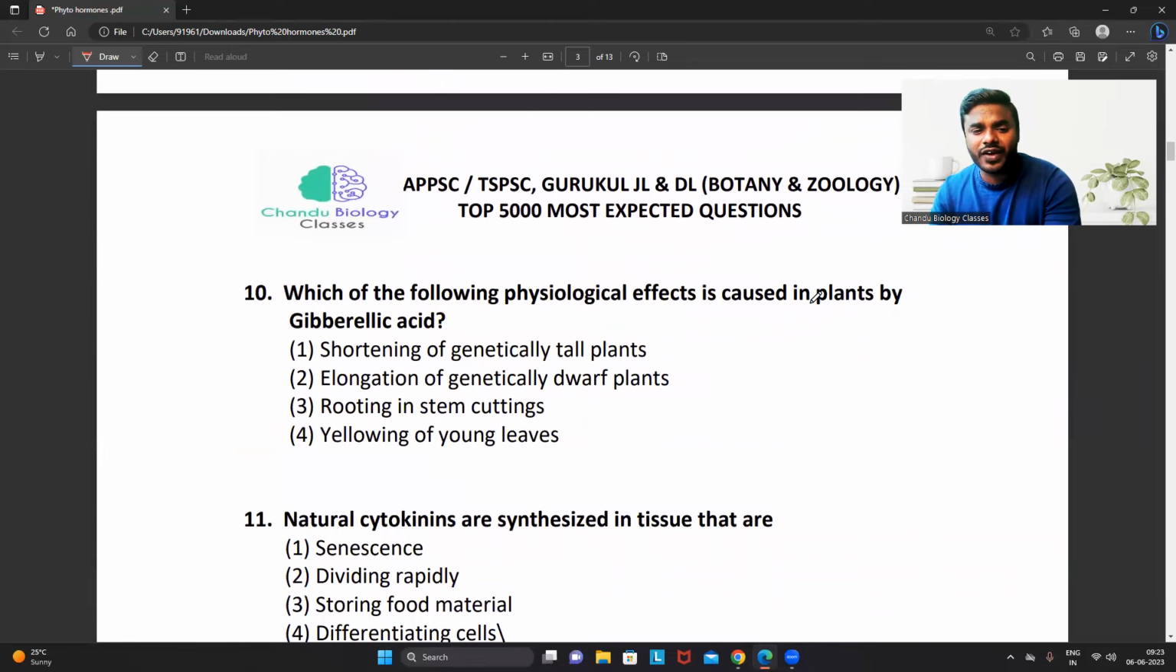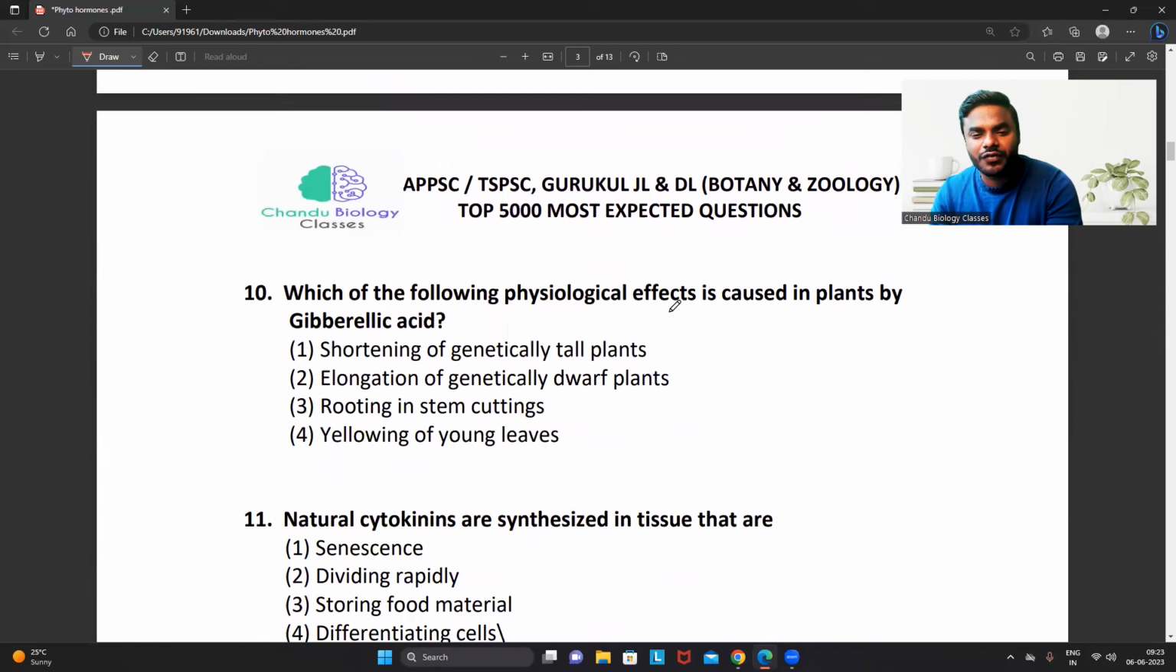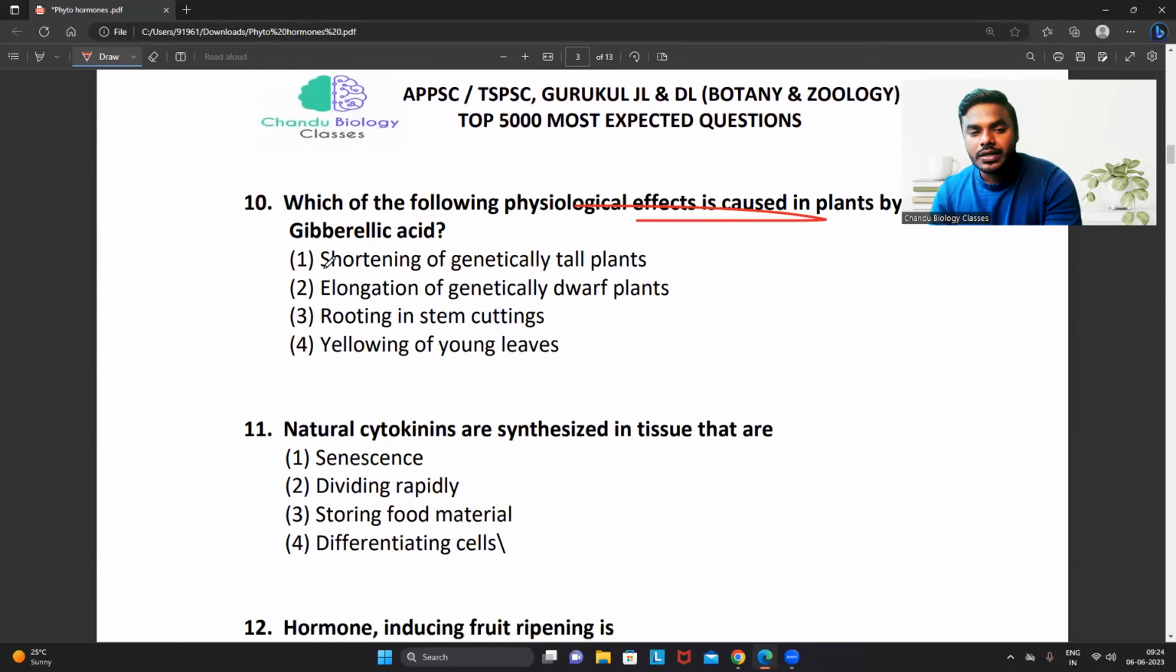Question number 10. Which of the following physiological effects is caused in plants by gibberellic acid? Friends, not to get confused. Shortening of genetically tall plants. Do you think if a plant is tall by birth, the plant will become shorter? That statement is wrong. What is the point every student has to remember? Listen to my statements without confusion. Gibberellic acid is not going to increase the height of every plant. Gibberellic acid increases the elongation of plants which are genetically dwarf, by birth short.